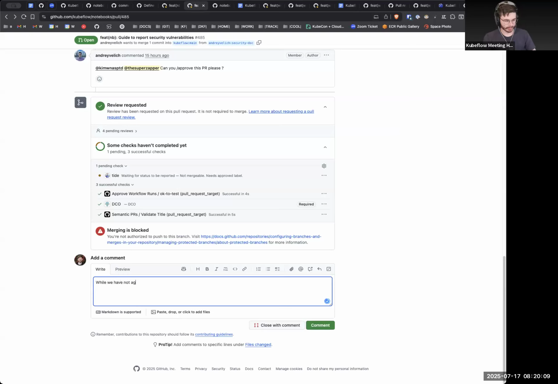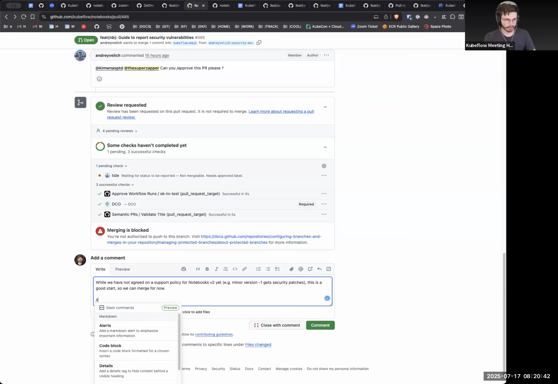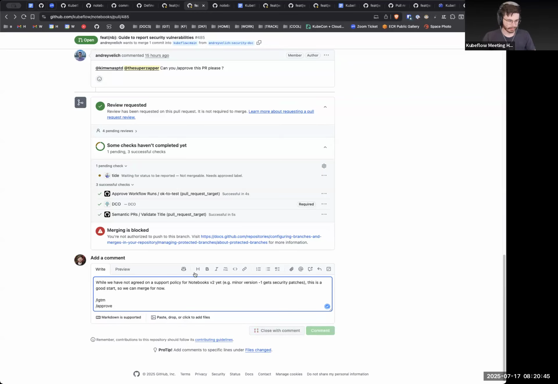Well, we have not agreed on a support timeline, e.g., no policy. E.g., minor version minus one gets security patches. This is a good start, so we can merge. Okay. He'll just be happy about that.